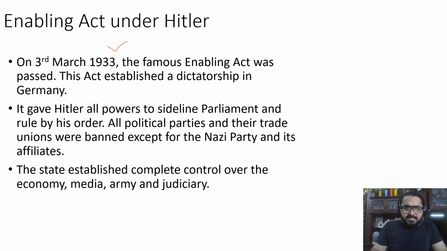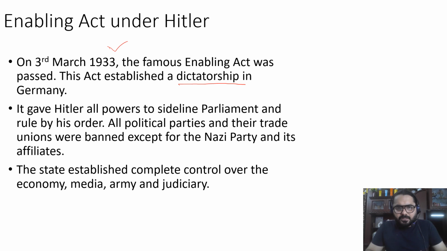So this is an act that established dictatorship. Now what is dictatorship? Dictatorship is a form of government where a leader says everything and people just have to follow it. It is not like a democratic government. It is a system of government where a dictator rules. So everyone in such a country is supposed to follow the orders and instructions laid down by the dictator. So, by passing the Enabling Act, Hitler removed the democratic setup, he removed the democratic institutions,